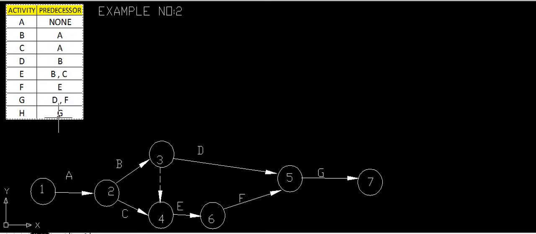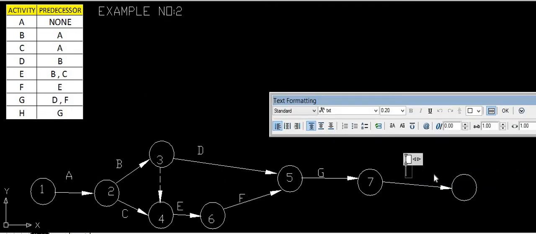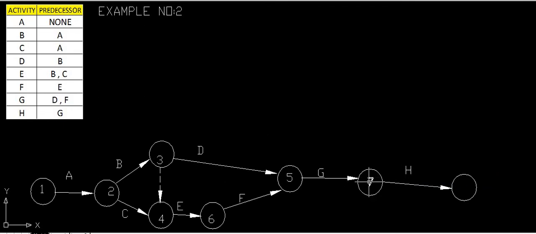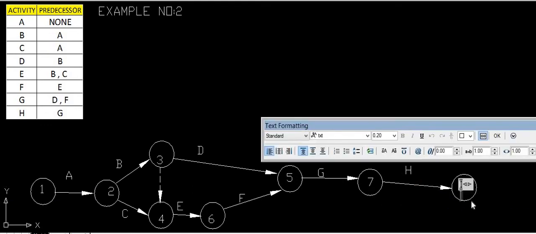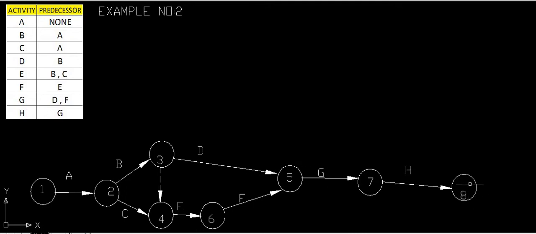H activity will be started only after completion of G. That means G has been completed. So next is H, and H starts at the same point. So here we will draw H at the same point, and we will give this the name H, with serial number 8, node 8. In this way we have drawn the network diagram.